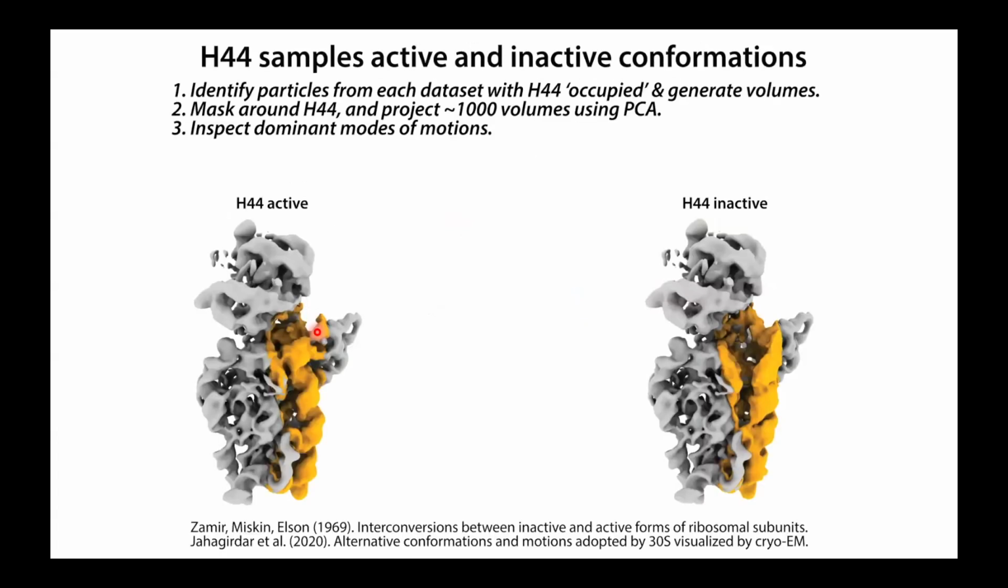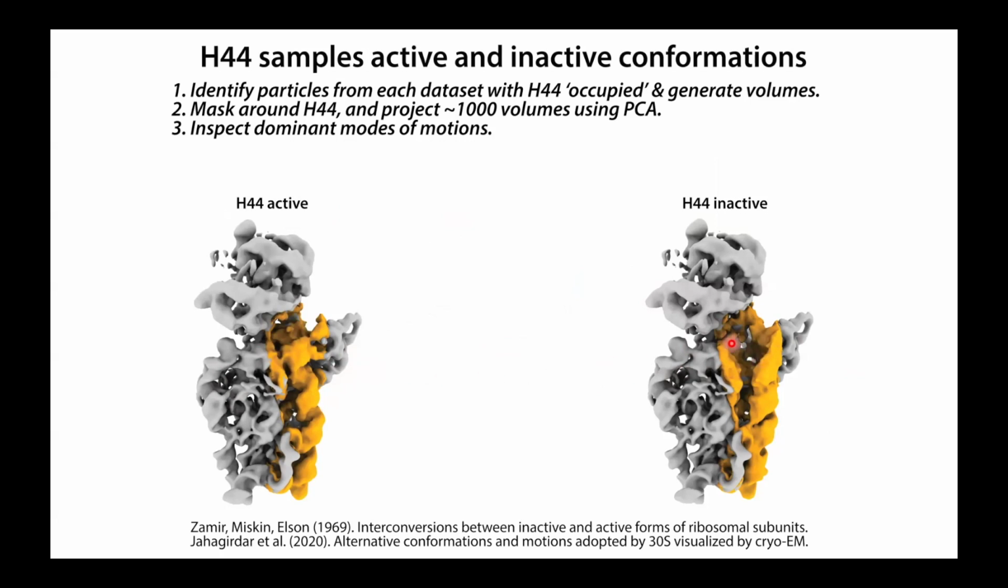If you look at the first principal component that parameterizes this dominant mode of motion, we were excited to see that there were two conformations of this helix 44, one where the helix is tucked into the body. And it turns out chemical probing data from the late 60s actually predicted that there should be two conformations of helix 44, one of which was active and one of which was inactive.